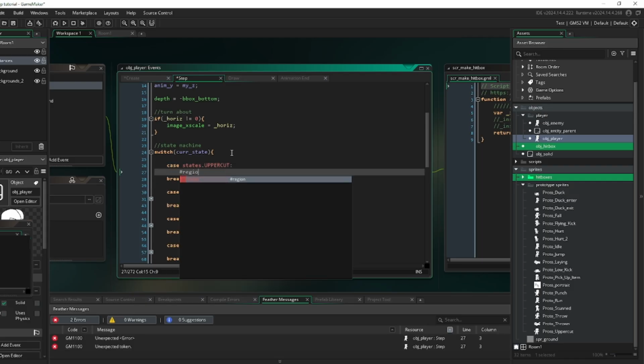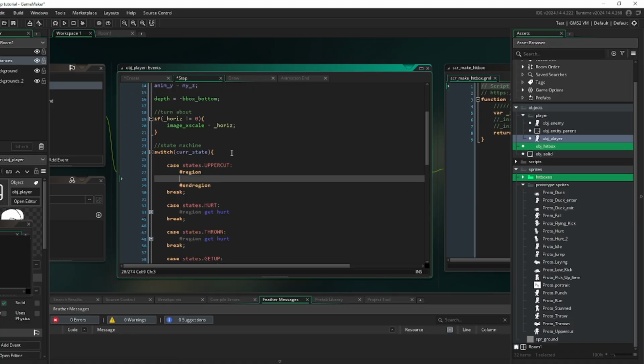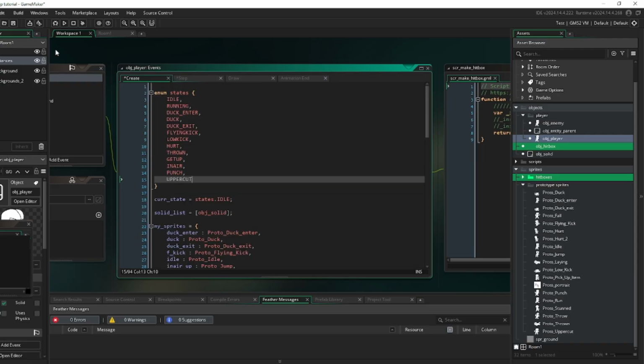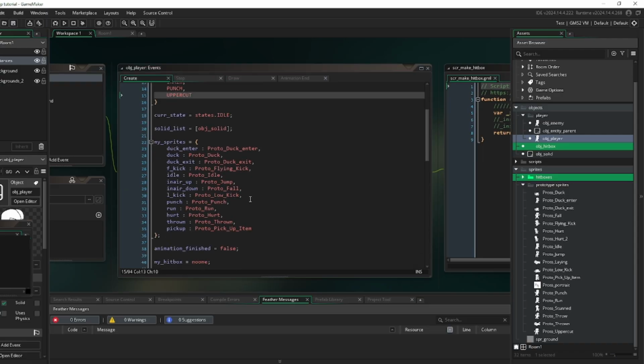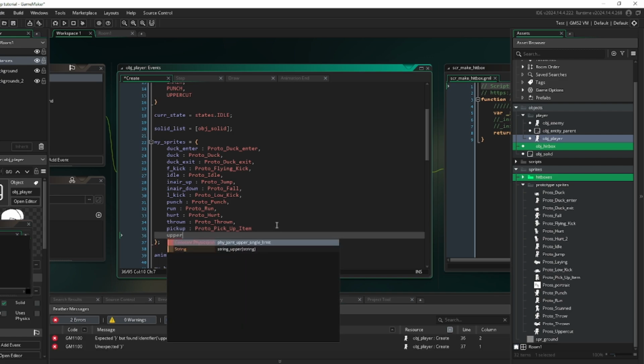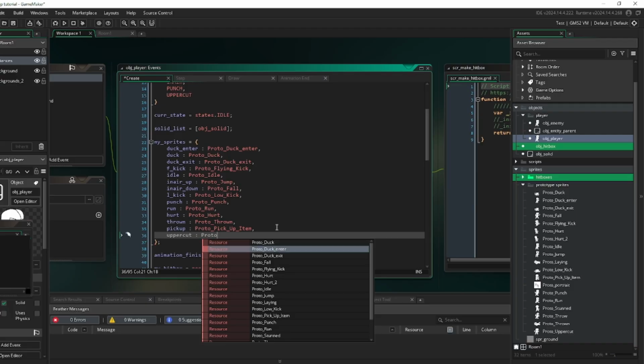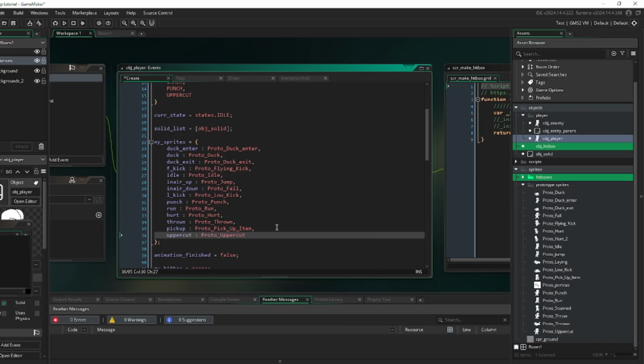Alright, hashtag region, hashtag end region. Wonderful. So now we have to set up the sprite for that as well. We can just go in here and add another sprite. So uppercut, proto, uppercut. Perfect.